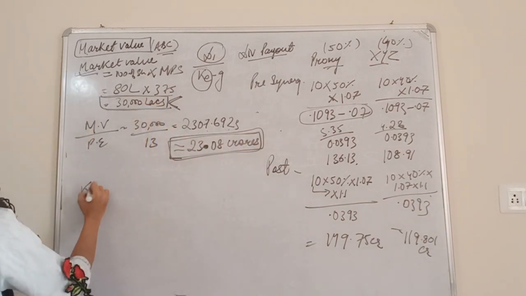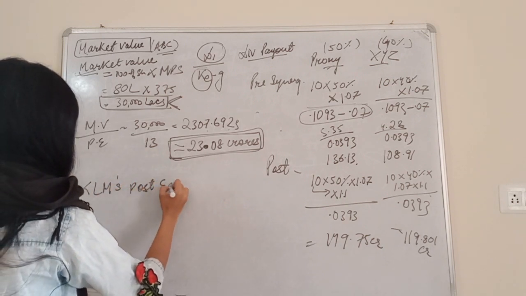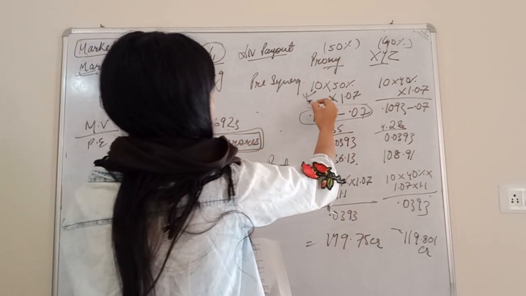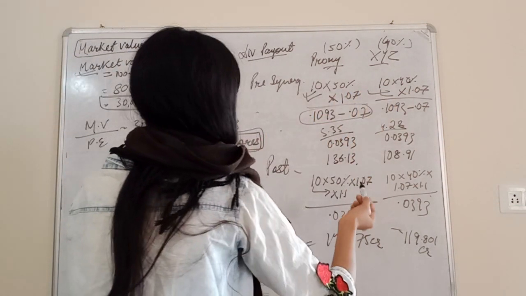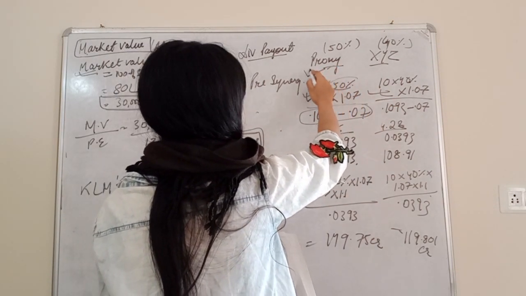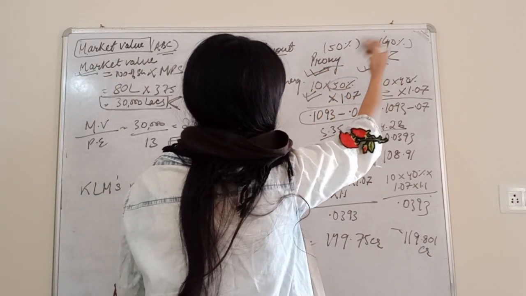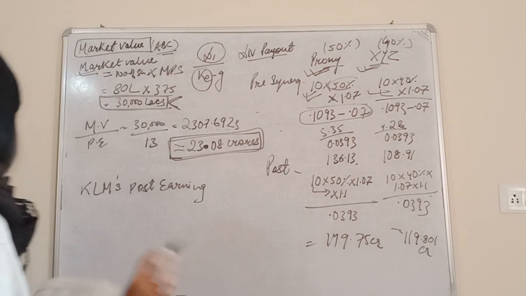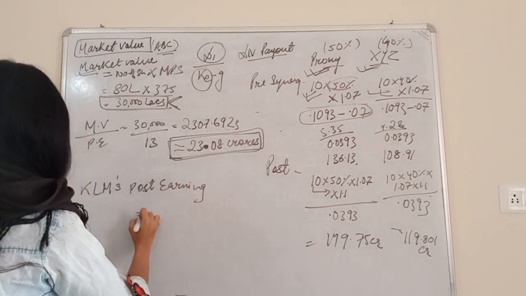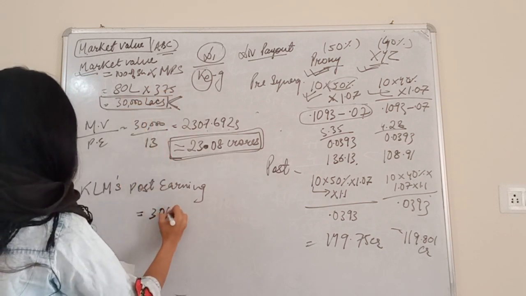KLM's post earning, we are trying to find out the value for KLM now, isn't it? This 10 is for KLM. Only this is different just because we are taking here the value of proxy, which is like before acquisition, and after that when it gets merged to XYZ, such and such will happen. So here KLM's post earning would be, this is coming out to be 30,000 lakhs, which means 300 crores